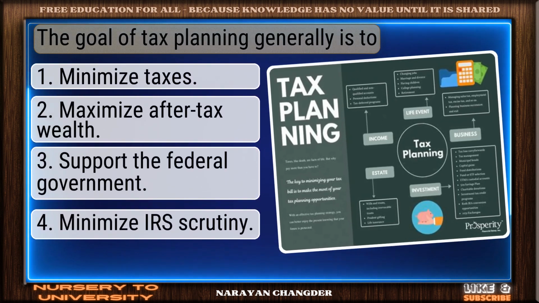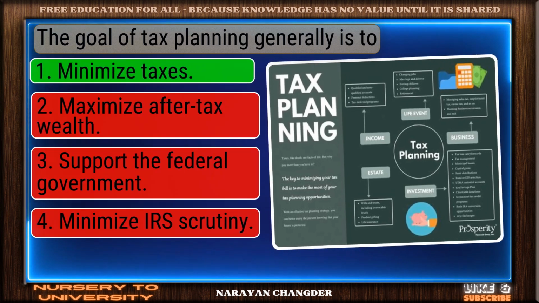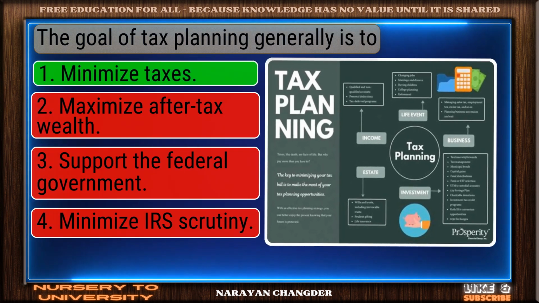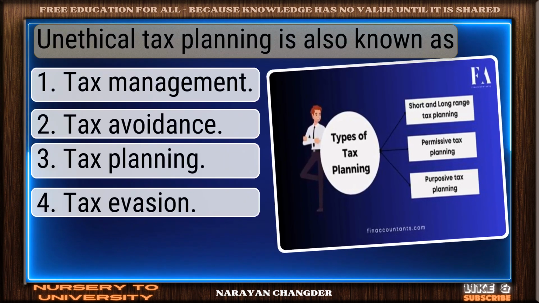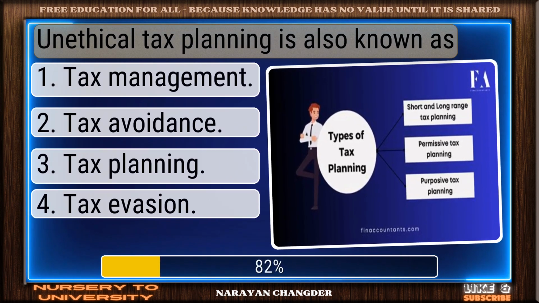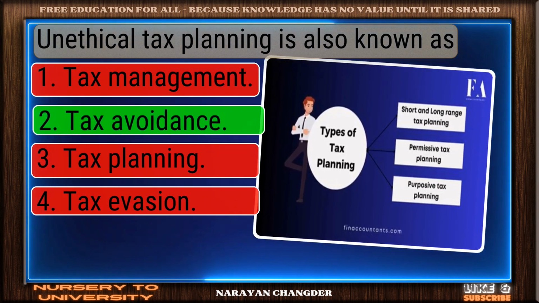The goal of tax planning generally is to. Nice work. You chose minimize taxes, and it is correct. Unethical tax planning is also known as. Perfect. Tax avoidance is the correct choice.